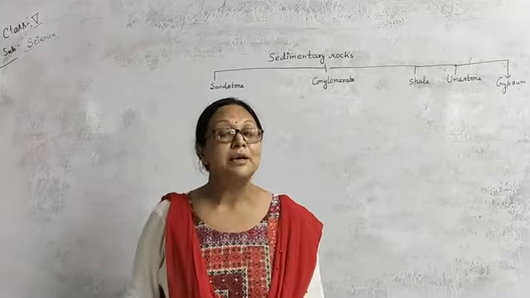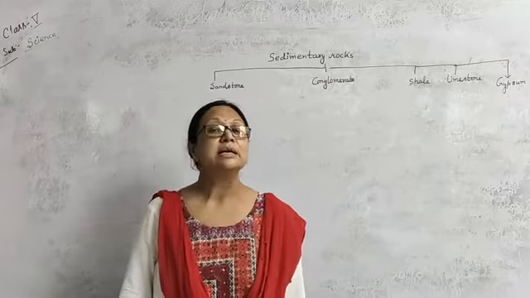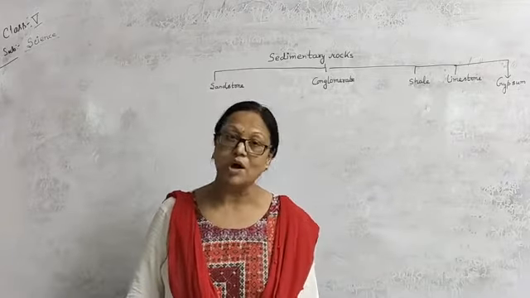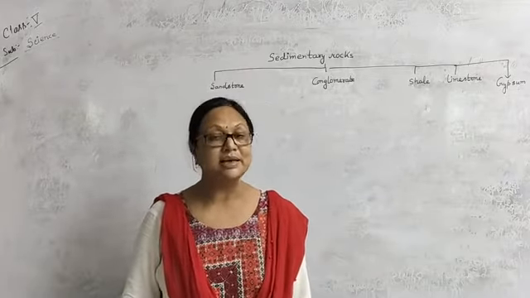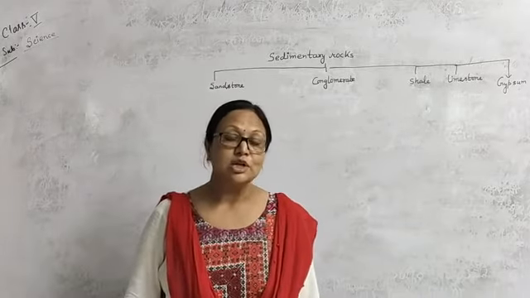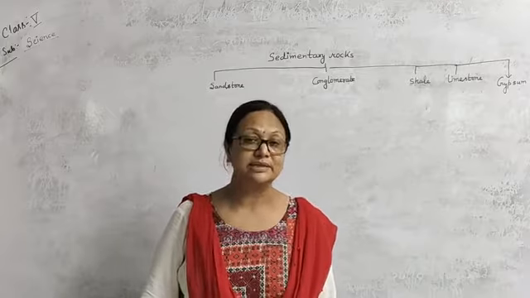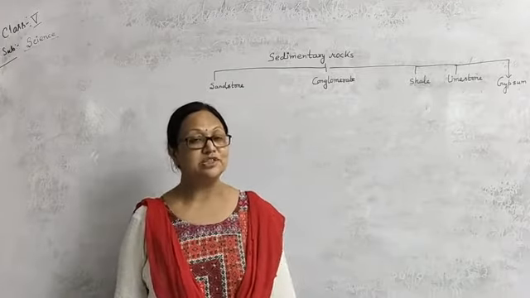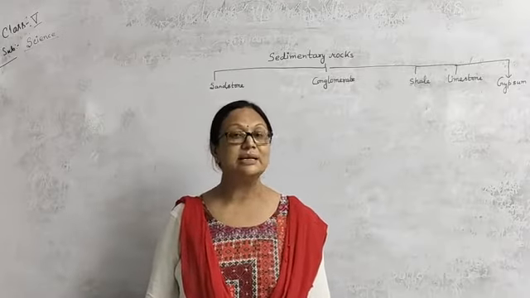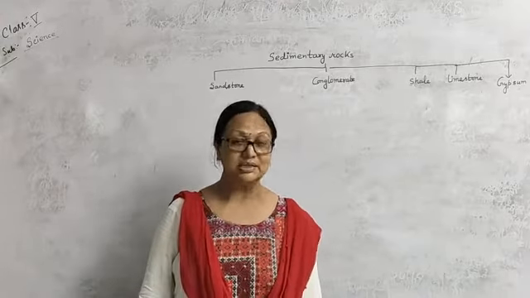From this pressing, the lower layers are converted into a hard substance called rock. So due to the deposition of these things, when the substances are changed into a solid state or solid rock, this is called sedimentary rock.